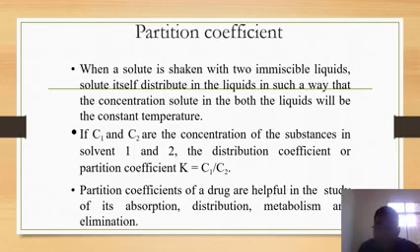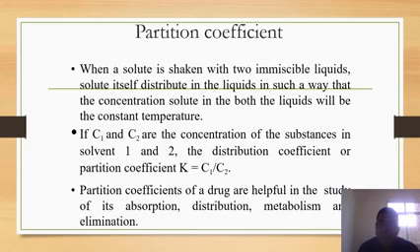Okay. So next, the partition coefficient, the next property. Under physical properties, when a solute is taken with two immiscible liquids, the solute distributes itself in the liquids in such a way that the concentration of solute in both the liquids is constant at constant temperature.